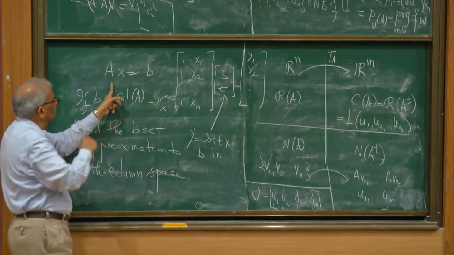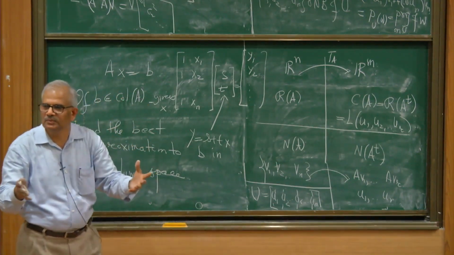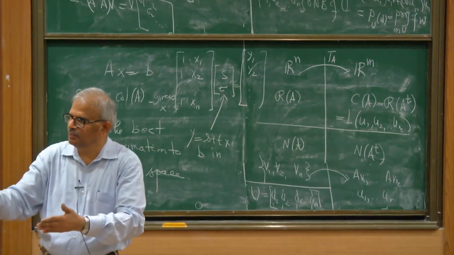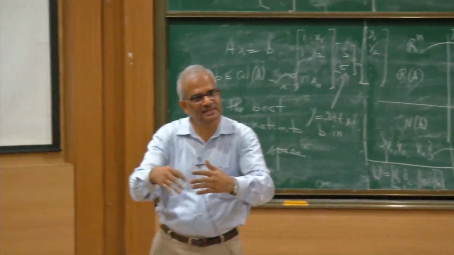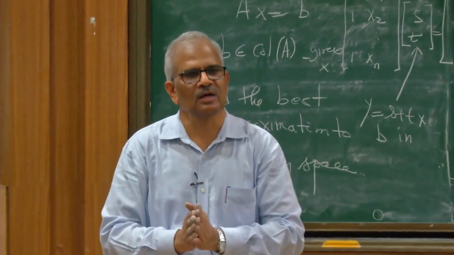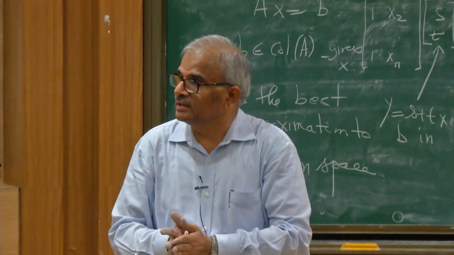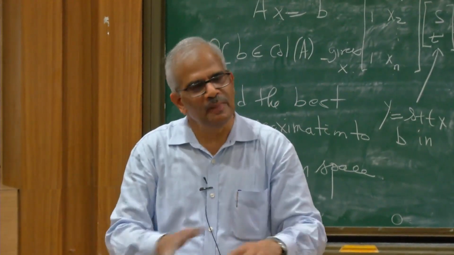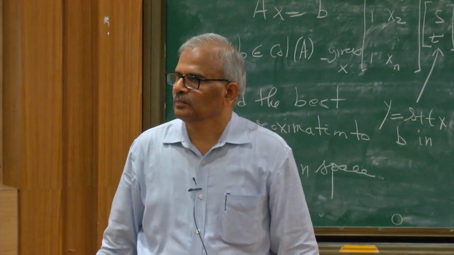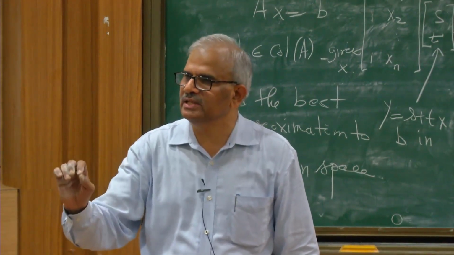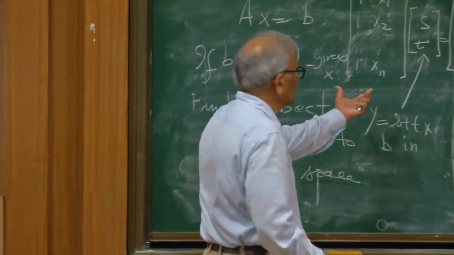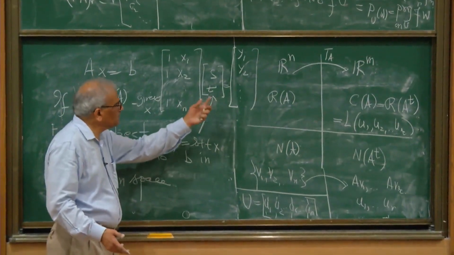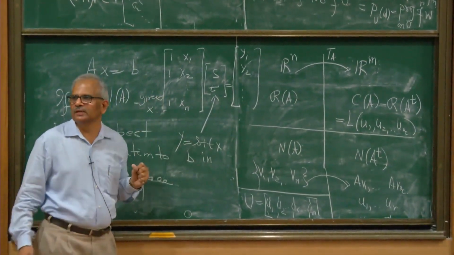So by that algorithm, I must find an orthonormal basis of the column space and then take the projection of B along all these n mutually perpendicular directions, add up the projections, and that is the best approximation to B in the column space. This is a lot of computation. We have to find the orthonormal basis of the column space. So let us see that SVD bypasses all these things. You calculate the SVD of the coefficient matrix. In this case, this is the coefficient matrix. We'll calculate the SVD of this coefficient matrix, and that will give us the best approximation to B in the column space of A.